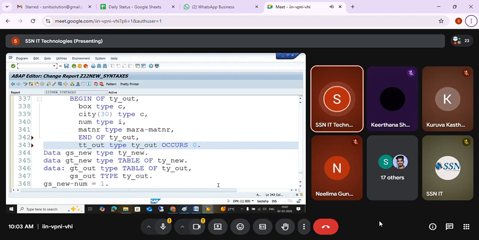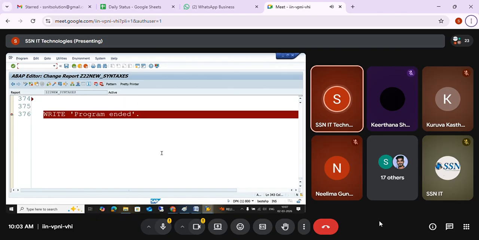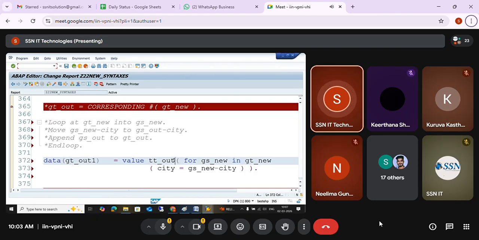OCCURS 0 is not a valid one in the latest versions. With header line you can add it. It's not adding. Okay, I'll just add it, we'll see how it goes. So TT out, which is nothing but our table type. I'm just going to use ZT out one.